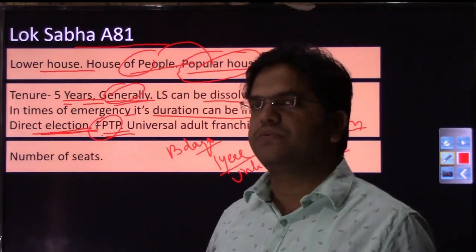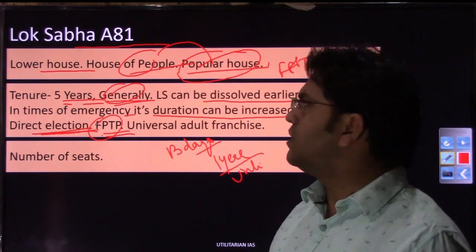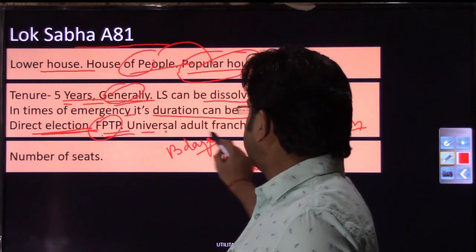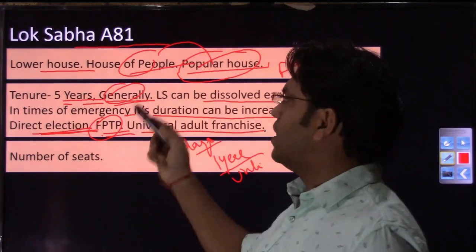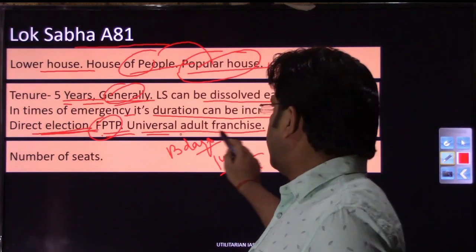So all those aspects we'll touch when we do a comparison between the first-past-the-post system and proportional representation. Then universal adult franchise is used in the election of the members of Lok Sabha. What is the meaning of universal adult franchise?